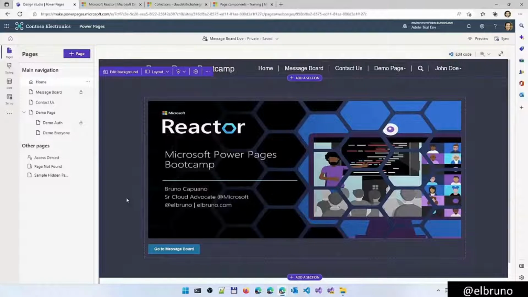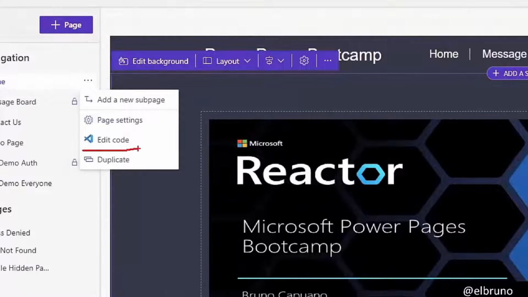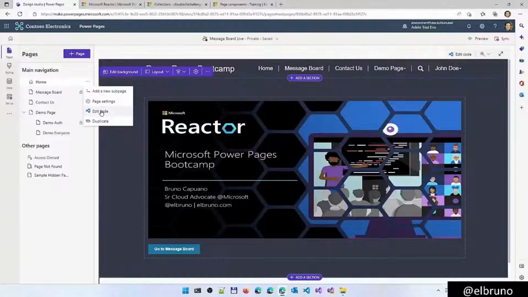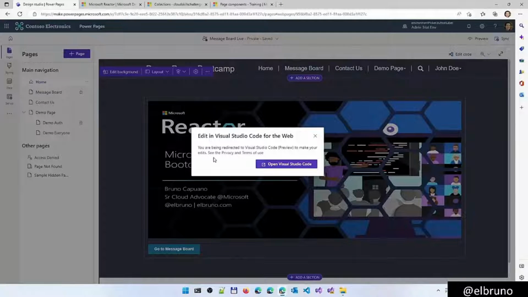And how about the code? How can we access and edit the code for it? There are different ways that we can do this. One way, we can go to the home page and select the edit code page for the one that we have here. If we go to edit code, we are going to open Visual Studio Code in the web, in a new tab.